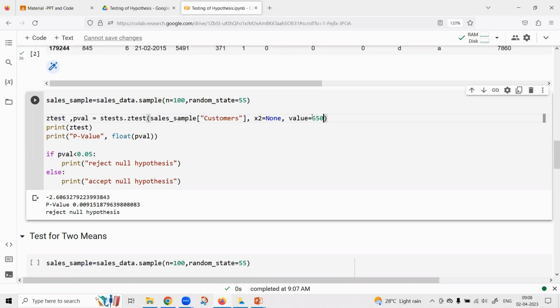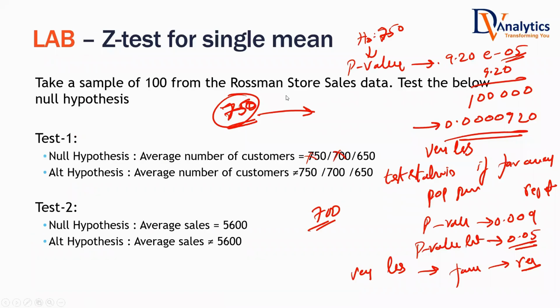P-value is 0.19, which is greater than 0.05, which means your test statistic is near to the population parameter. If your test statistic is near to population parameter, you accept the null hypothesis. Like that, based on the p-value, you take the decision.